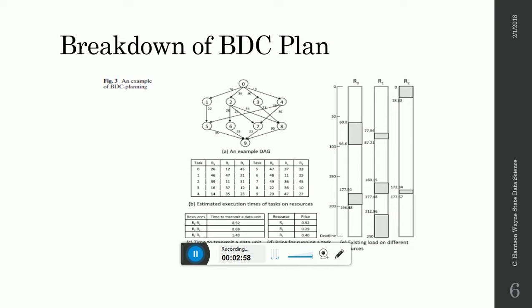In figure 3b, we can see the estimated execution times for a task on each resource. In 3c, we can see the time to transmit data units on the three various resources. In 3d, we see the price of the three various resources, and then we can see the existing loads that we have on each resource in 3e.